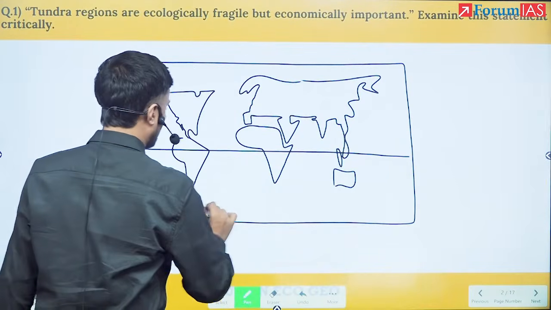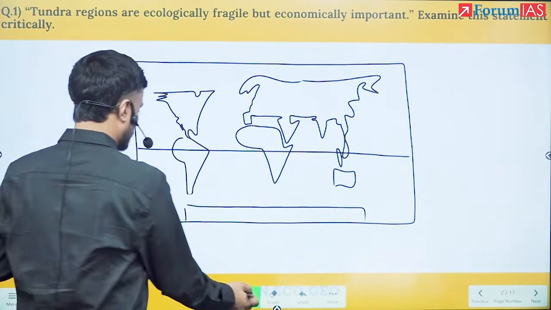Remember, UPSC does not award you for painting. It only awards for the labeling.